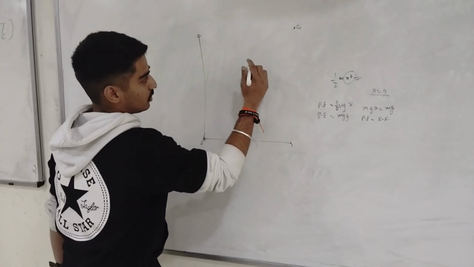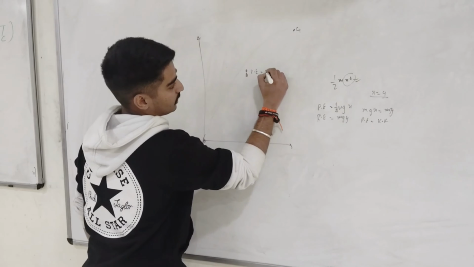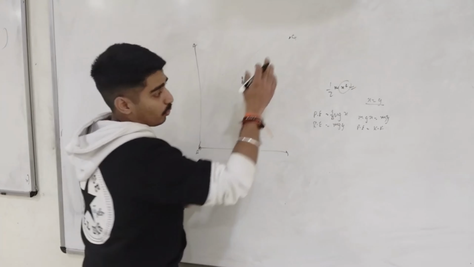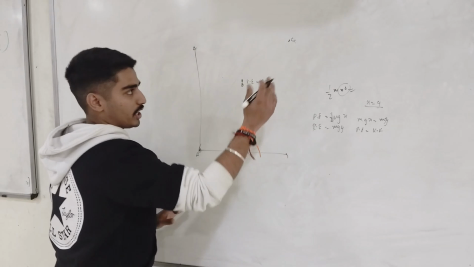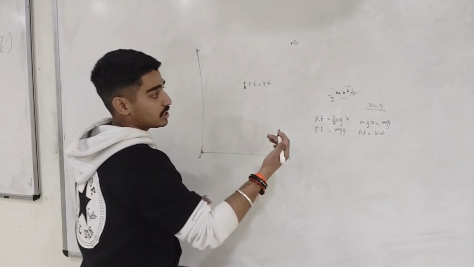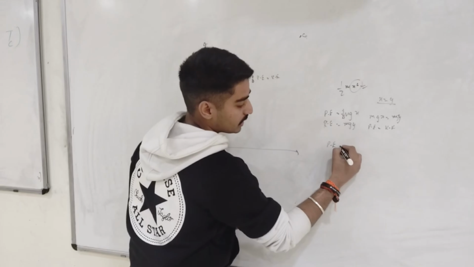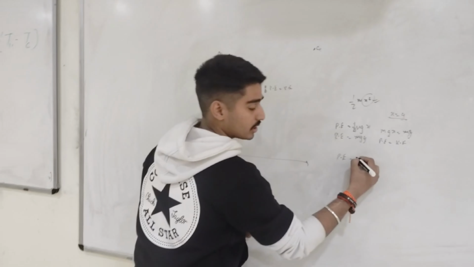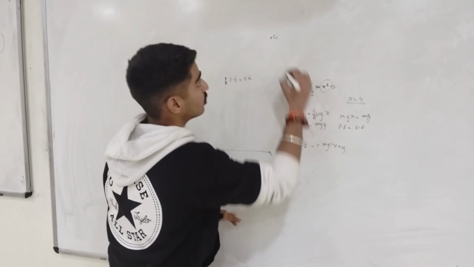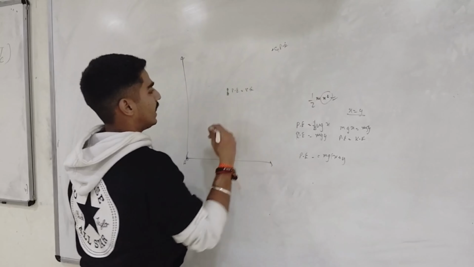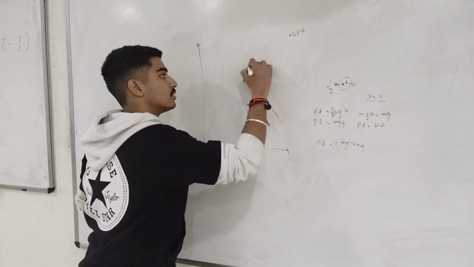So at point B the potential energy and kinetic energy are equal, and at point C the kinetic energy becomes minimum and the potential energy becomes maximum because we have reached the maximum height. So here the potential energy is equal to mg(x plus y). Here the potential energy is maximum, and the graph becomes like this.